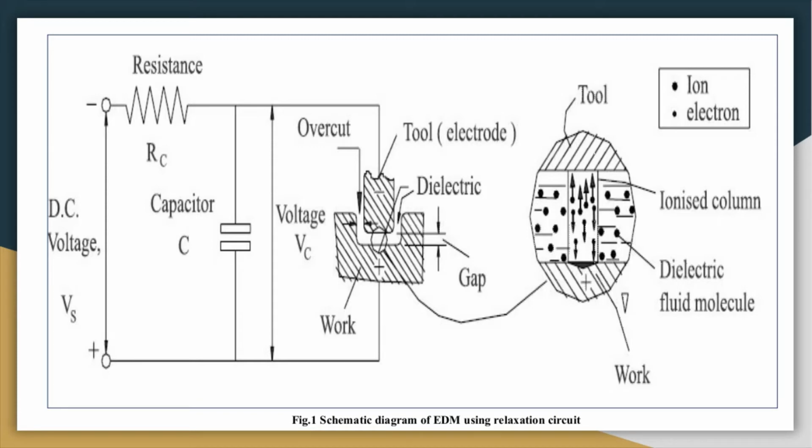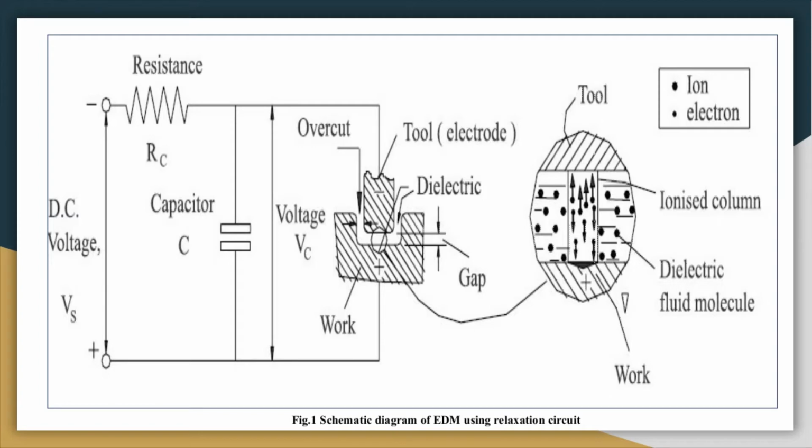The dielectric liquid has a certain dielectric constant, so it is an electrically neutral liquid. It has a certain dielectric breakdown voltage. When you apply a voltage and the applied potential is greater than this breakdown voltage, only then does current flow through this dielectric. Otherwise current does not pass through this dielectric.